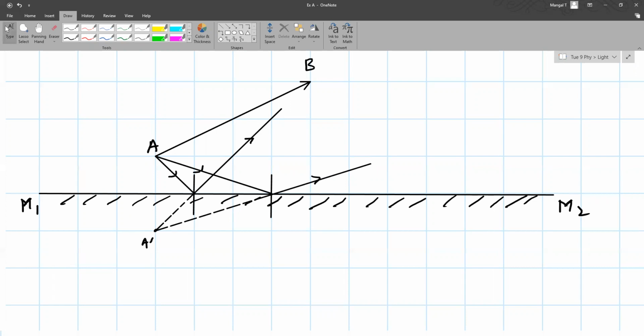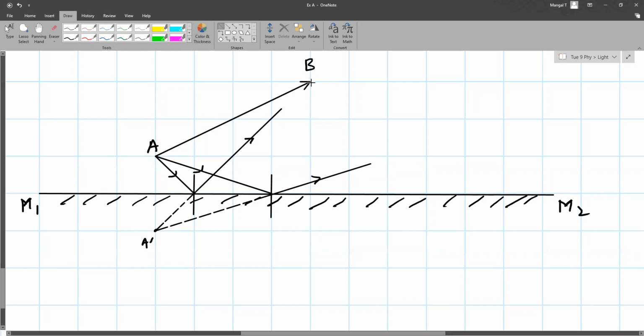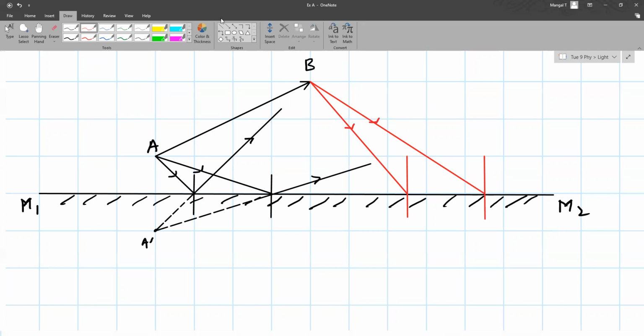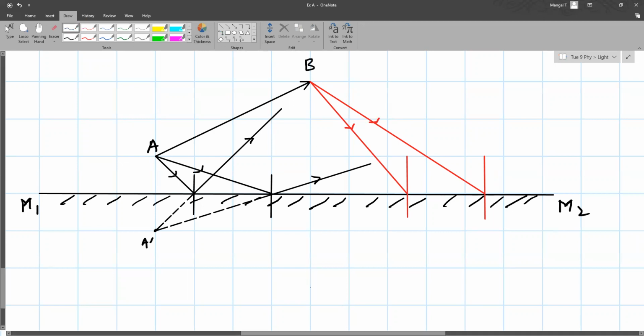Now I'm going to repeat the same thing for another point object, that would be B. Let me take 2 rays. I will change the color just to make it look different. This is a normal. This is again a normal. Don't forget arrows. Students, what happens is B is 3 blocks up, so it has to be 3 blocks down.